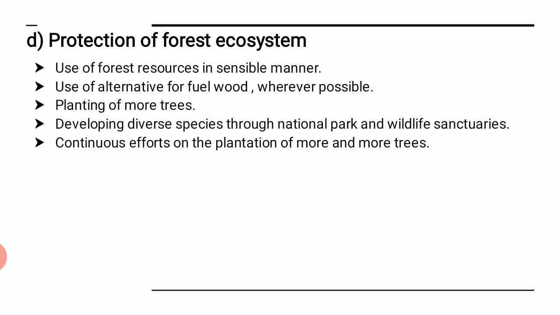Next is use of alternatives for fuel wood wherever possible, means wherever we can use other sources of energy, like sunlight, then we should avoid using wood for fuel, right? Next is planting of more trees. Naturally, if we keep on planting more trees, because trees do not grow in a few days or few months, it takes a longer period of time, say years, to grow. If we plant it today, in the next 30-35 years we get to see this forest. So if you want to protect a forest, planting more trees is one of the ways.